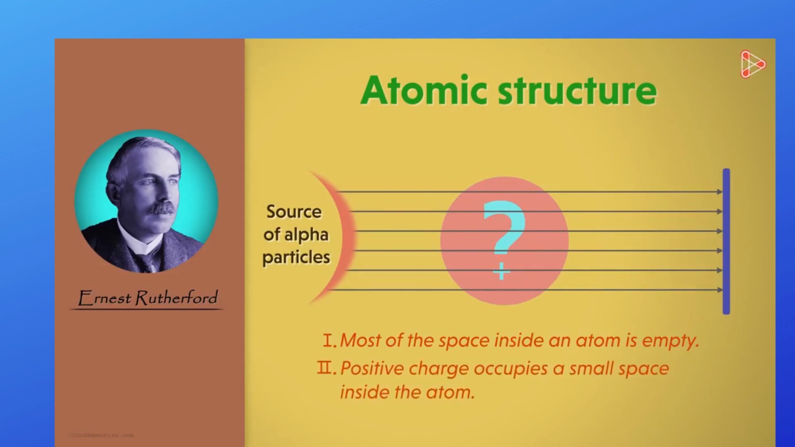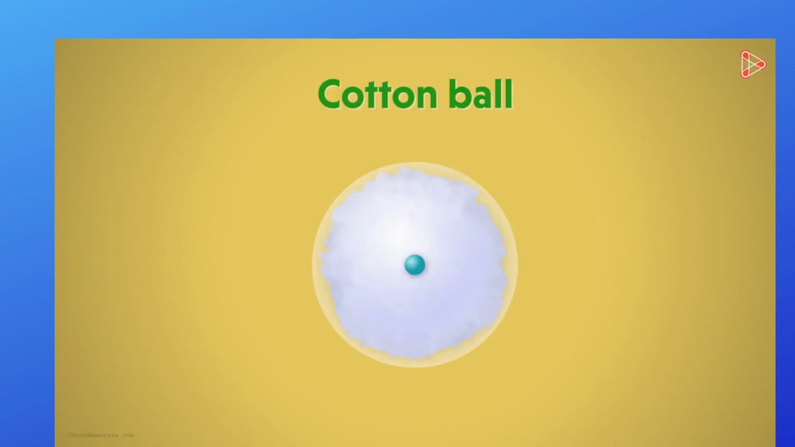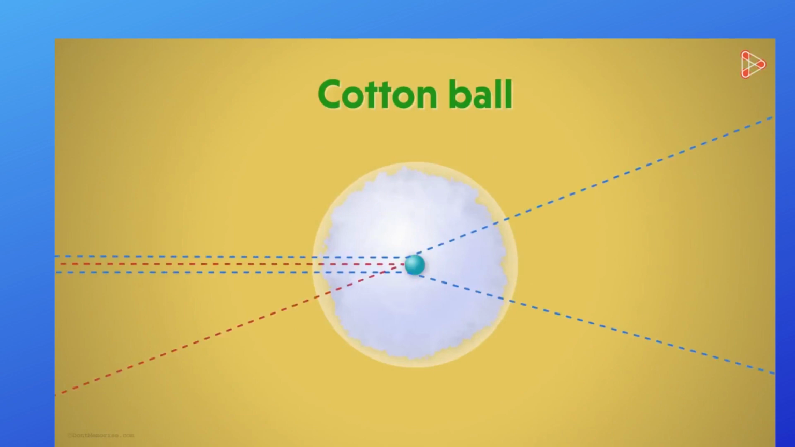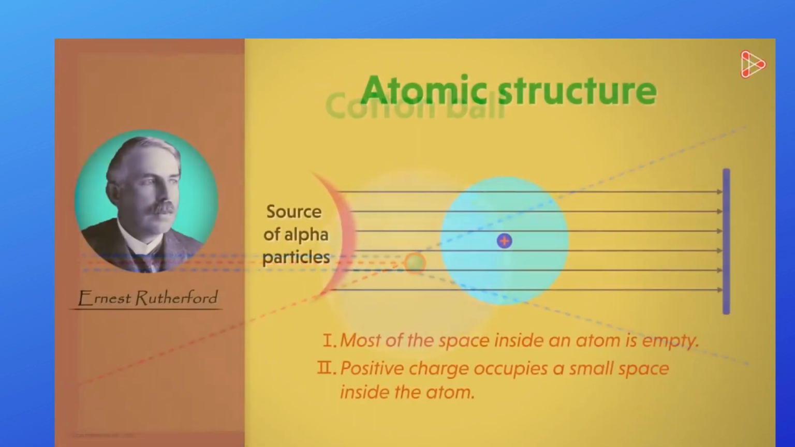The positive charge is compactly packed in a tiny entity. This occupies an extremely small space inside the atom. Now, why did he think so? Let's go back to our cotton ball and bullet example. Can you recall the second and the third case? Yes, the bullets get deviated on hitting the tiny sphere at the edge, and they will rebound when they hit the center. Same explanation holds true for this.